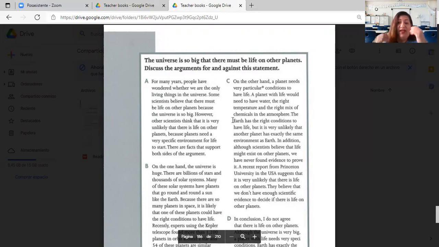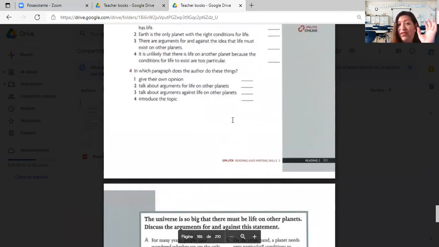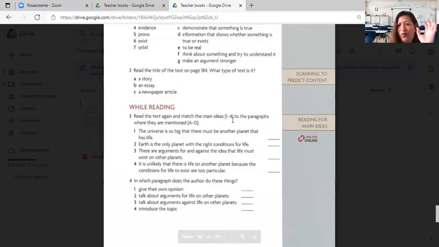It could have extended to other planets, because still we don't have enough information. We don't know the entire universe. So we cannot really say 100% that we're sure that life just exists here, right? Because at the end, we don't know the entire universe. We haven't been able to reach the stars and other planets and other systems as well. So there could be a possibility. We discussed several pros and cons, right? And it was fun. It was fun because your opinion is very important, and you had really valid reasons.